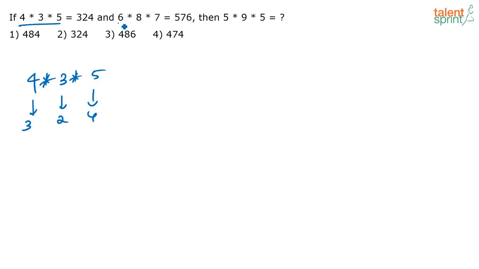Similarly, so 6 8 7. So 6 minus 1 is 5. 8 minus 1 is 7. 7 minus 1 is 6. So how will you write 5 9 5? Subtract 1 from each of this. So you will have 4 8 4. So your answer is option 1, that is 4 8 4. Yes, each digit you are subtracting 1.